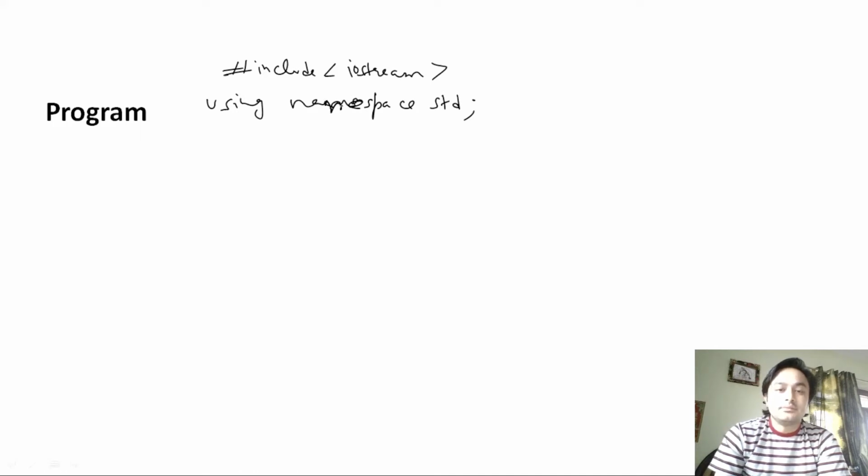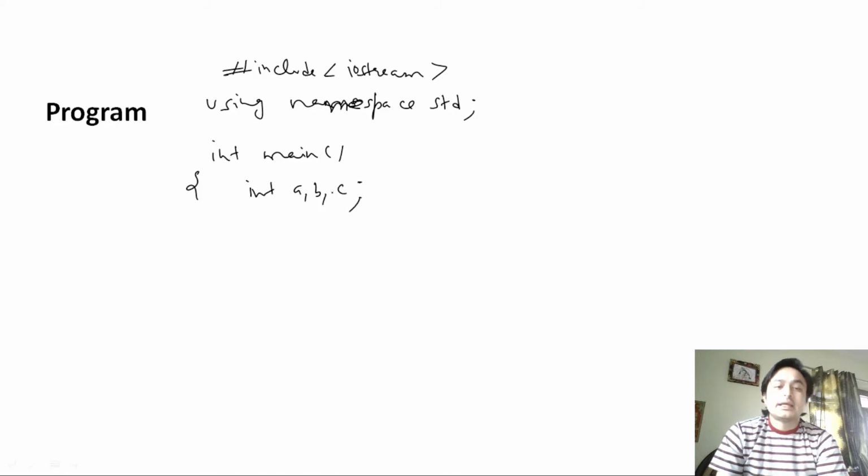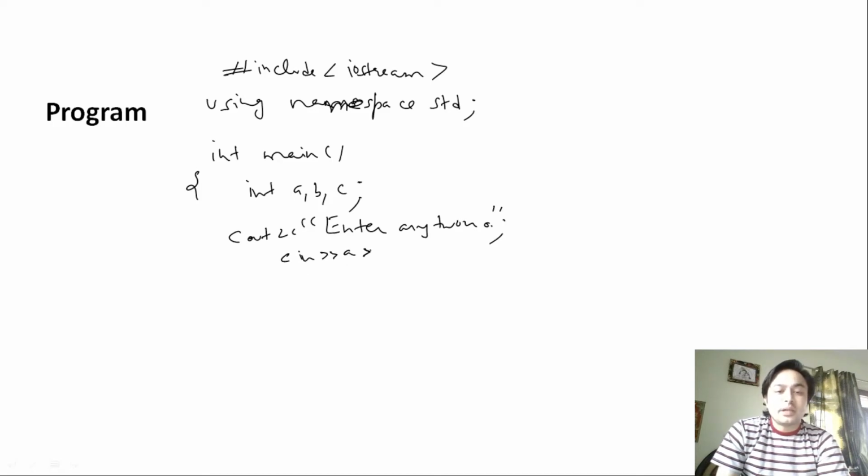Then in the main function I will take three variables, int a, b, c, semicolon. Now I can take random values from the user, that is, enter any two numbers, and those numbers will be stored in variables a and b. This is cascading input.